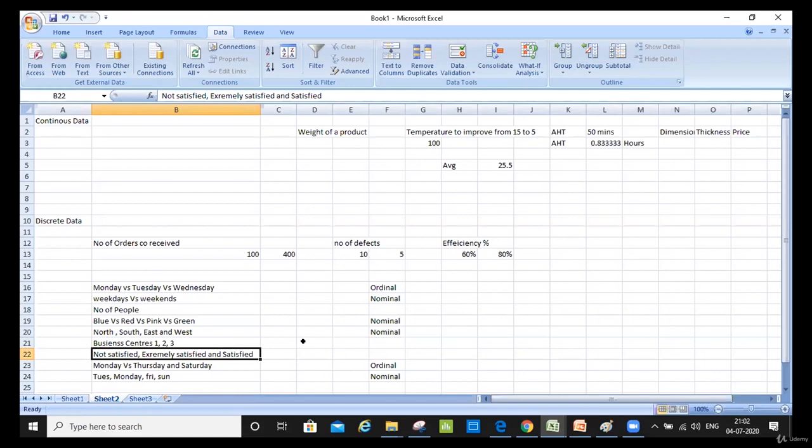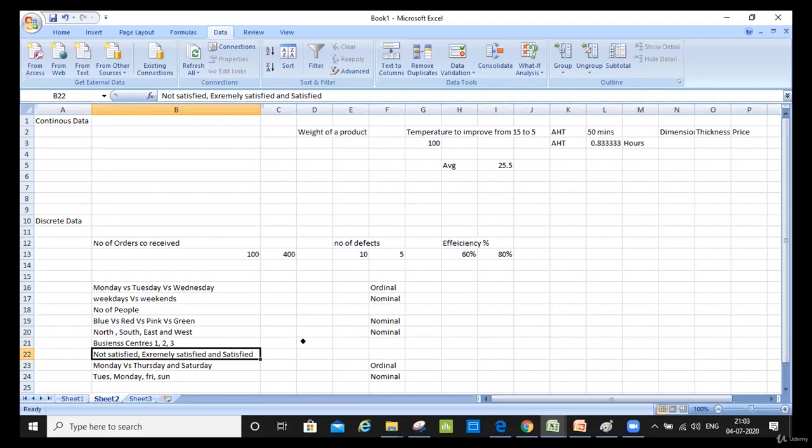Although in the case of a customer satisfaction score, it would always be in a sequence. We know the gravity: not satisfied are customers who are not liking the product and services. Satisfied are okay, and extremely satisfied are very happy, who are going to promote our products. We know it is always in a sequence. Whenever you have this kind of data, it is always ordinal, but I intentionally made it like this so that you understand whether it is ordinal or nominal.